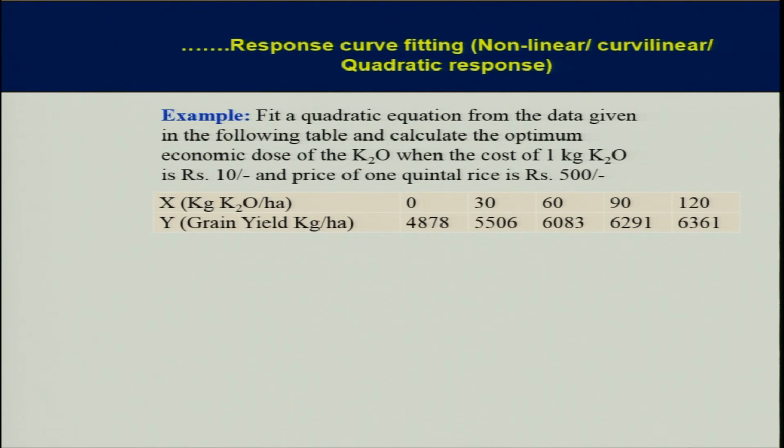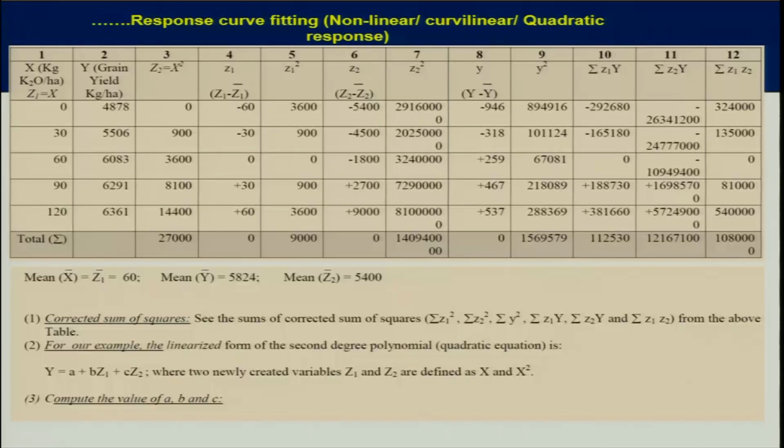Now, we want to fit a line that can represent this data, because if we join the points directly, then we cannot make predictions, because we do not know what has happened at 20 kg K2O or 50 kg K2O or like that. So, we need to find out a best line that can represent this data.